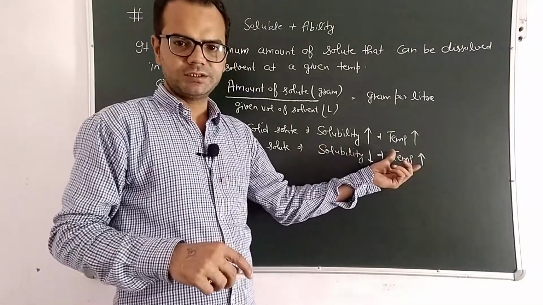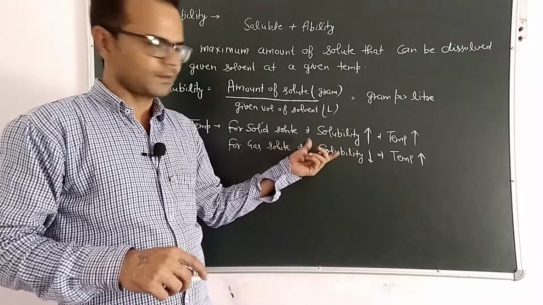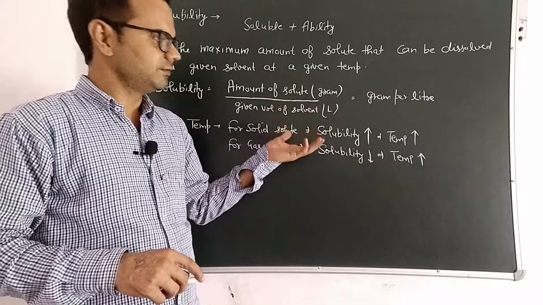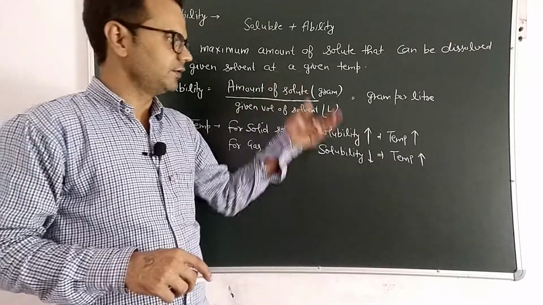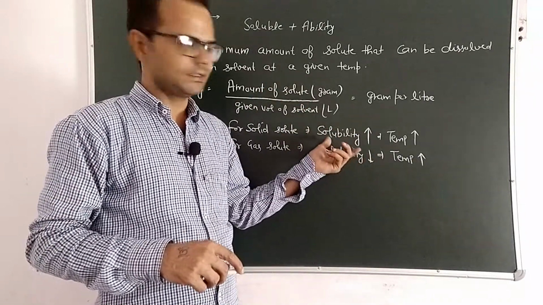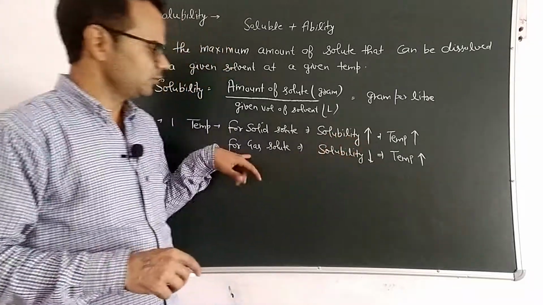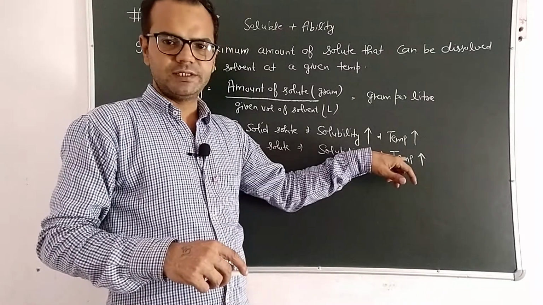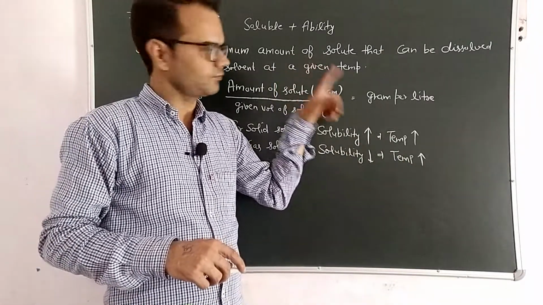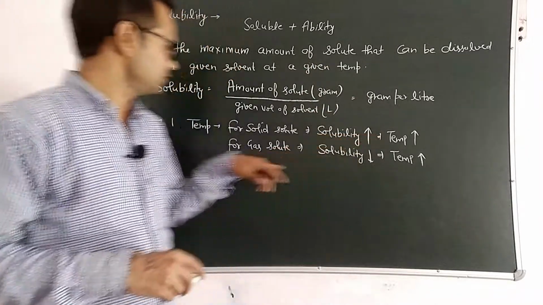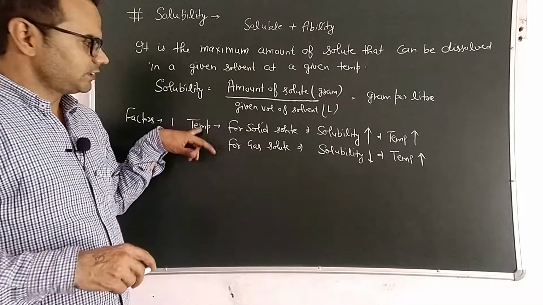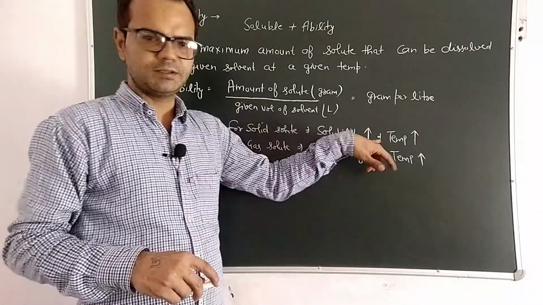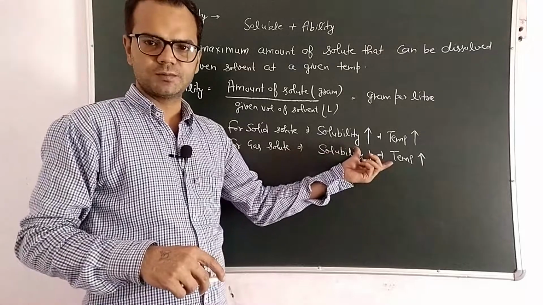With rise in temperature, kinetic energy of gas particles will increase. They will tend to escape from the solution. They will vaporize easily and will not be available in a given solvent to get soluble. This is factor number one, temperature. For solid solute, directly proportional. For gas solute, inversely proportional.